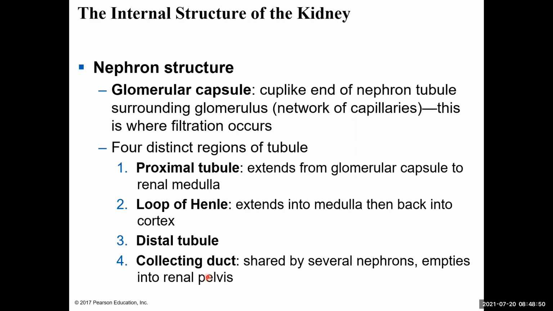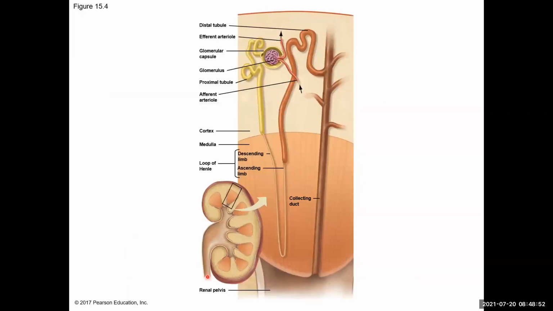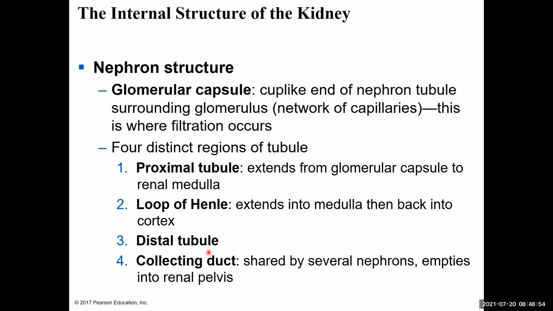And so we have all of those structures defined here for you. So the nephron structure, again, is the glomerular capsule. So it's the cup-like capsule that surrounds the glomerulus, which is that network of capillaries, and that's where filtration happens. And then the nephron, like we said, is a hollow tubule that can be broken down into different regions.